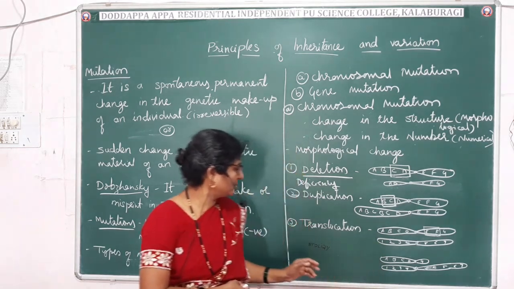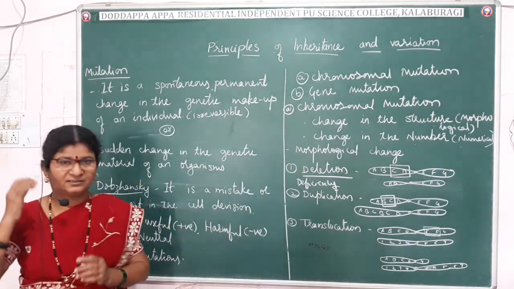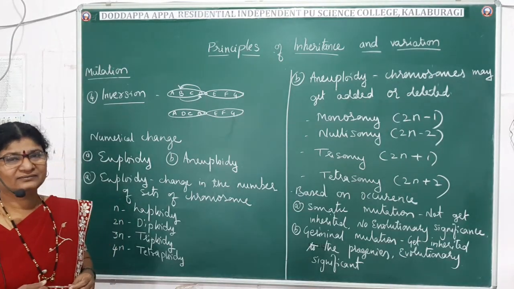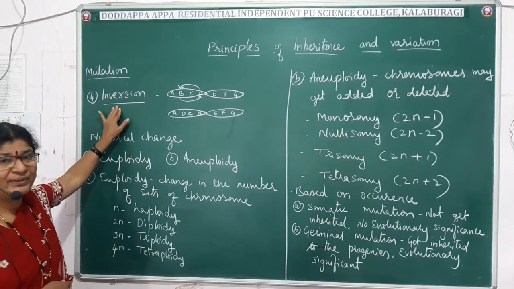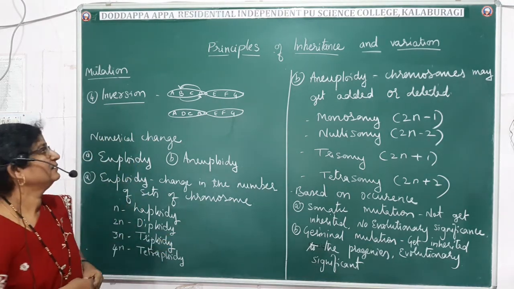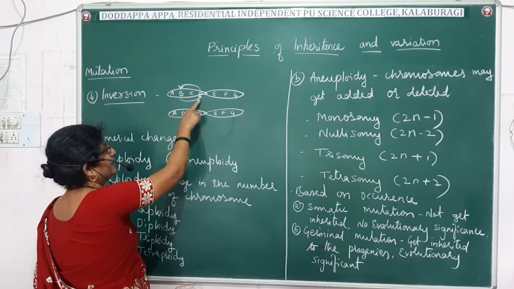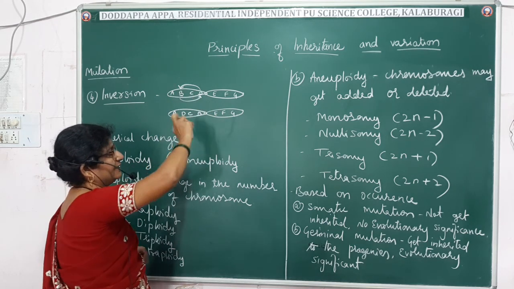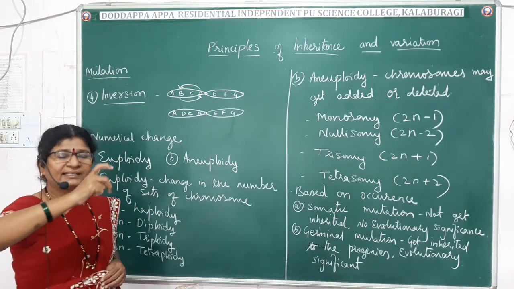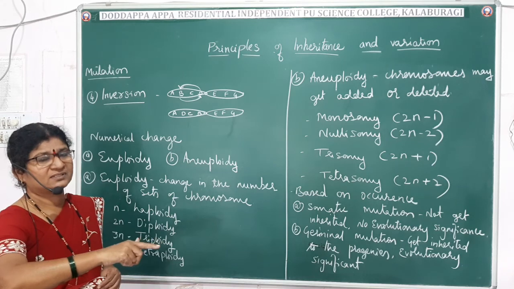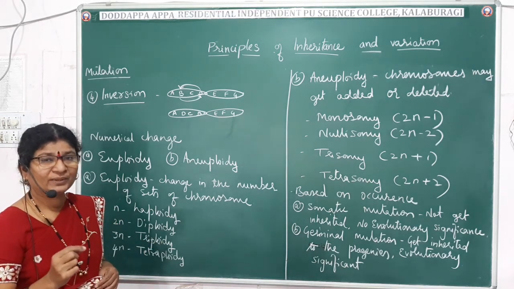Now let us see the fourth type, that is inversion. The name itself says it: the segment will get inverted. So here ABCD is there, and this portion will get inverted. It will get rotated through 180 degrees, so all the sequences will get reversed. That is why it is called inversion.